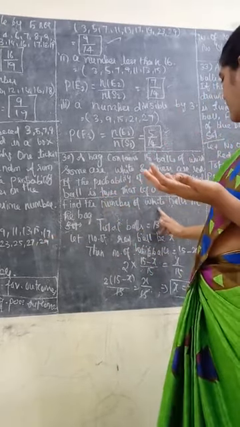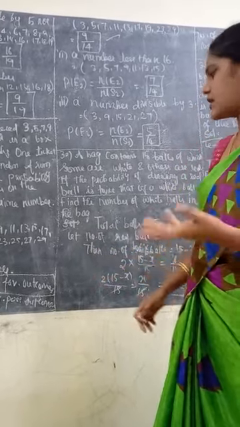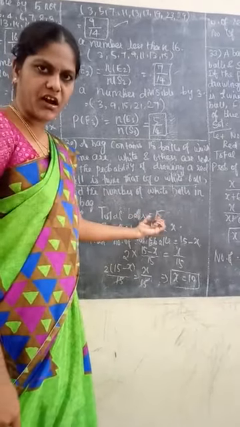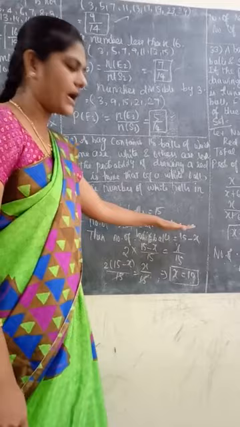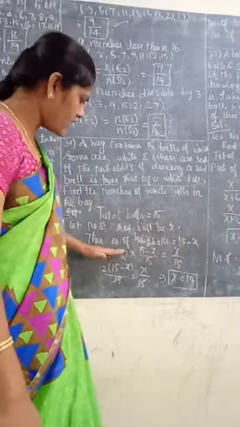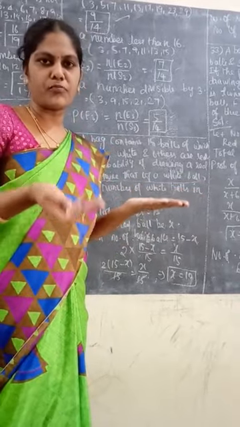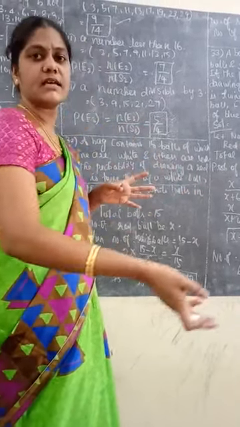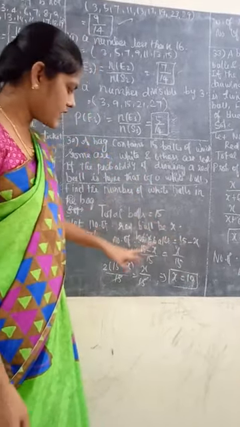Next, find the number of white balls in the bag. So we need to find the total number of white balls. How do we find it? So listen. Total number of balls is 15. We have two categories of balls. So here the red ball I take as X. Next we need to find the white ball. Total number of balls is 15. How do we find the white ball? Total number of balls minus red balls is the white balls. So 15 minus X.